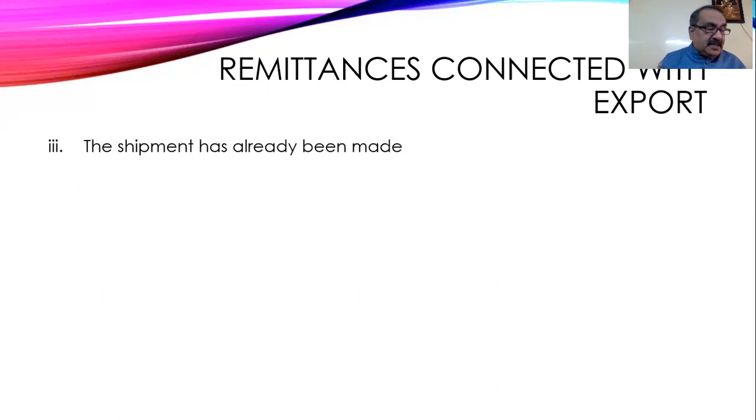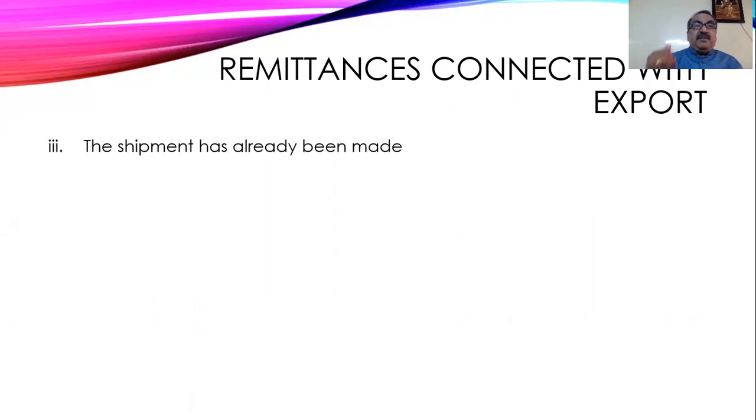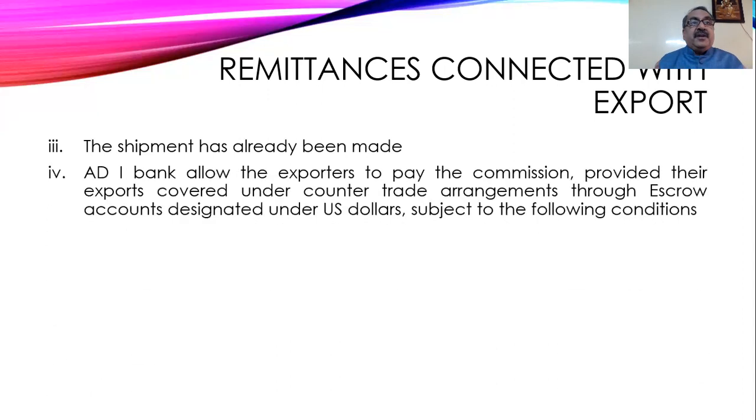Next one is where the shipment has already been carried out. The prior conditions are that the commission has to be declared specifically in the EDF or Softex. If it is not clearly mentioned in the EDF or Softex, this has to be properly explained, saying that there is a separate agreement and the shipment has already been made. Then authorized dealers allow the exporters to pay the commission, provided their exports are covered under a counter trade arrangement through escrow accounts designated in US dollars. So, okay, authorized dealers, you settle them, but they will open a separate account, and only in that account should all the payment come.